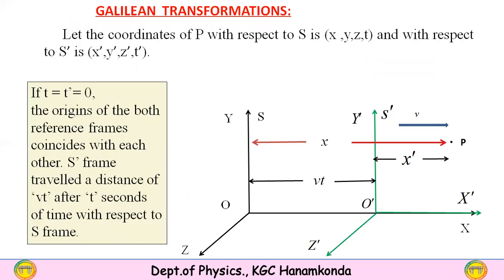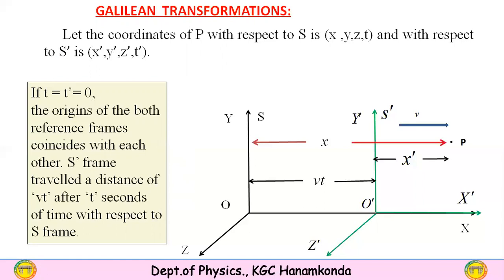Let the coordinates of the point P with respect to the S frame of reference be x, y, z and t. x, y, z are position coordinates, whereas t is the time coordinate. In the case of the S dash frame of reference, the coordinates are specified as x dash, y dash, z dash and t dash. These are the new set of coordinates in the S dash frame. When time t equals t dash equals 0, these two frames coincide, and the origins of both reference frames coincide.